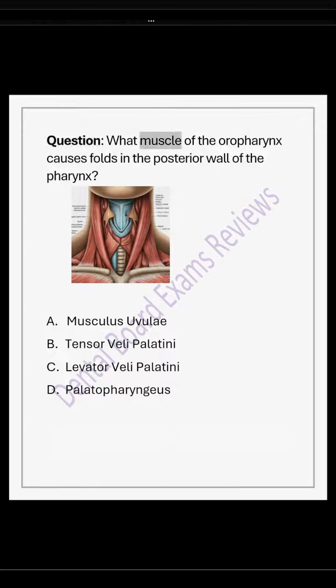Question: what muscle of the oropharynx causes folds in the posterior wall of the pharynx? A. Musculus uvuli. B. Tensor veli palatini. C. Levator veli palatini. D. Palatopharyngeus. The answer is D. The palatopharyngeus muscle is a paired muscle located in the upper part of the throat, also referred to as the pharynx. Palatopharyngeus belongs to soft palate and the pharyngeal muscle group.